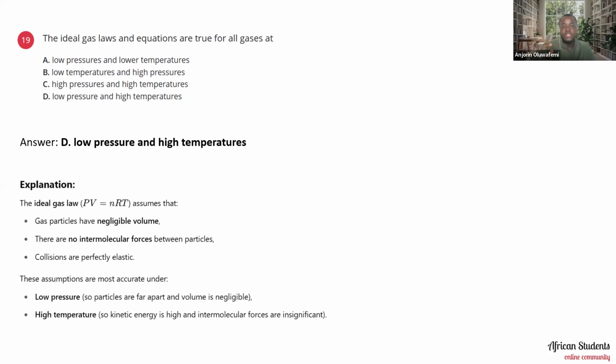Now the reason is because the ideal gas law, PV equals nRT, assumes that gas particles have negligible volume. There are no intermolecular forces between particles, and also collisions are perfectly elastic. Now, these assumptions are mostly accurate under low pressure, so particles are far apart and volume is negligible. High temperature, so kinetic energy is high and intermolecular forces are insignificant. Okay, so please, let's take note of that.